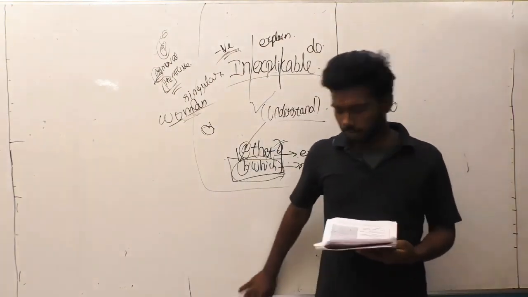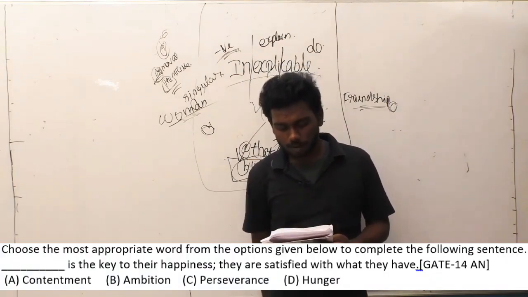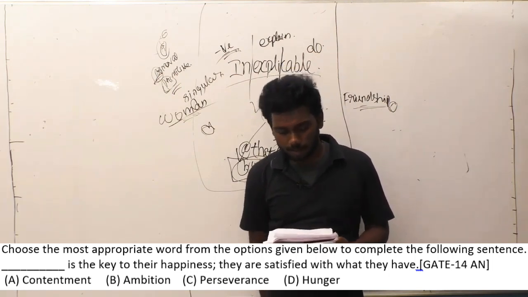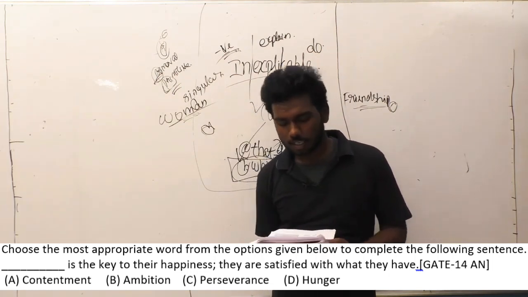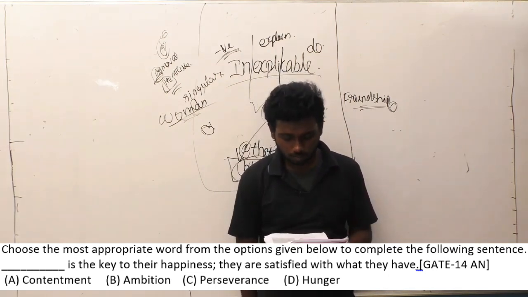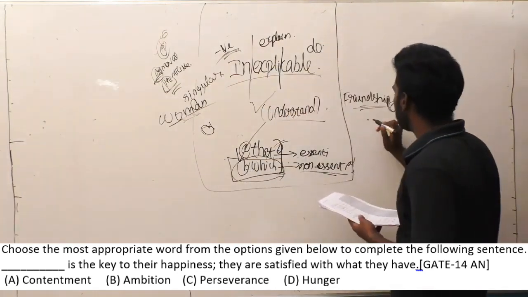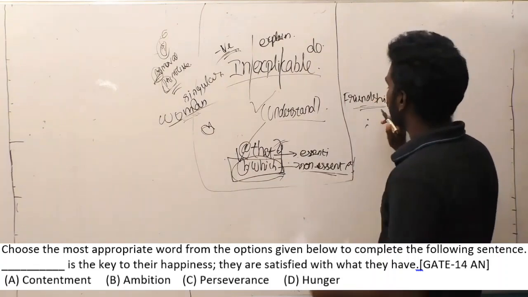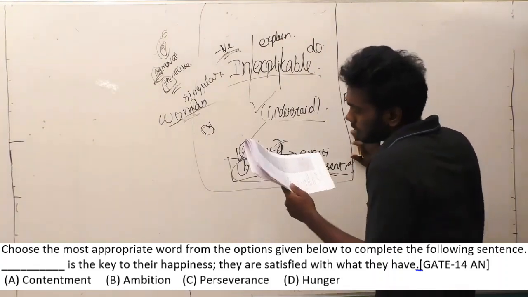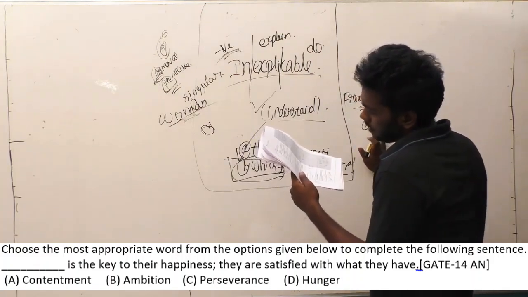Let us move on to the 27th question. Choose the most appropriate word from the options given below to complete the following sentence. Dash is the key to their happiness. They are satisfied with what they have. So here again, dash is the key to their happiness. It is ending with the colon. So I have already said that if a sentence ends with a colon, the second sentence is going to explain something from the first sentence. They are satisfied with what they have.